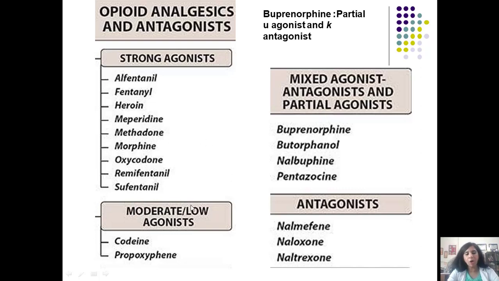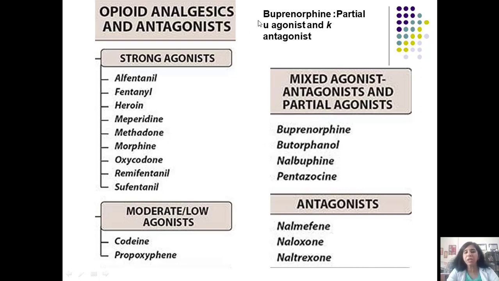Then we have the moderate or low agonists, in which we have codeine and propoxyphene, which can actually be combined with paracetamol or aspirin for pain relief. Then we have mixed agonist-antagonists and partial agonists. Here we have buprenorphine, pentazocine, butorphanol and nalbuphine. Remember that pentazocine is a mu antagonist and a kappa agonist. And what is buprenorphine?